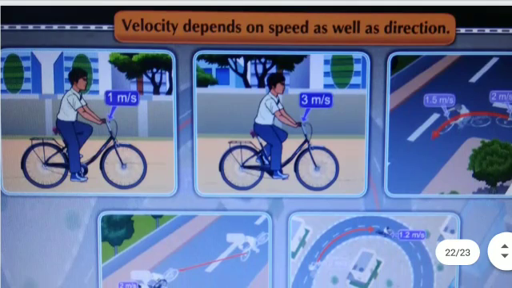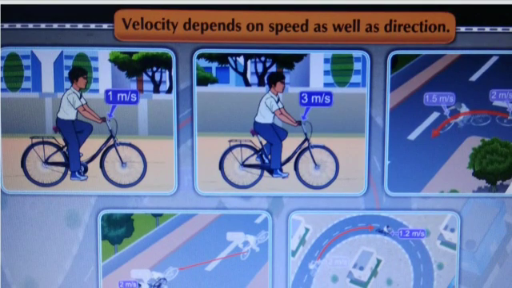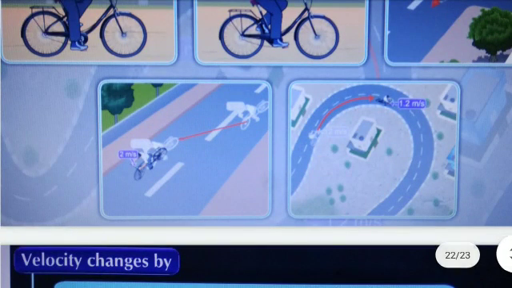Now in this picture, we can observe change in speed, change in velocity. Velocity depends on speed as well as direction. Here we can observe, first he is traveling in a straight line. If he increases his speed, velocity also increases. If he decreases his speed, velocity also decreases. That means velocity depends on speed as well as direction.